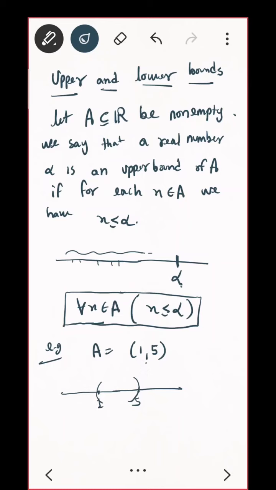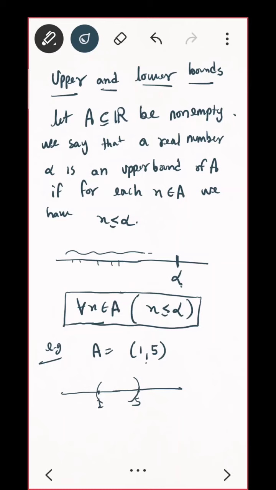5 is one, and any other upper bound? So do you see only one upper bound here? What about 6? Whether it is an upper bound? Why? Oh, okay, wait. 5 is also not in the set. Then how can you say 5 is an upper bound? This is an open interval.